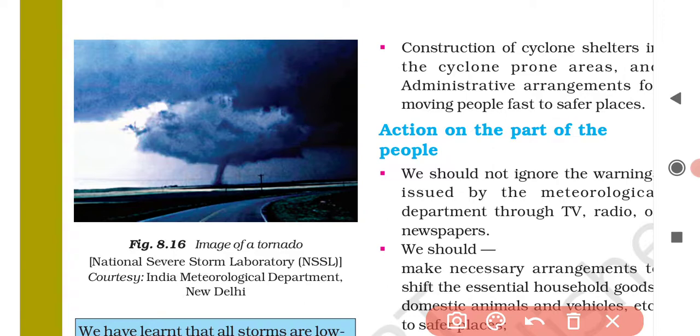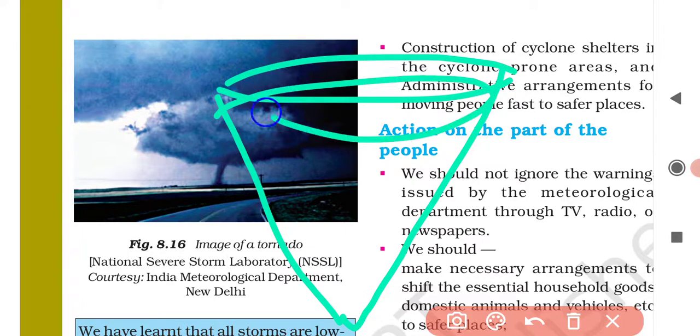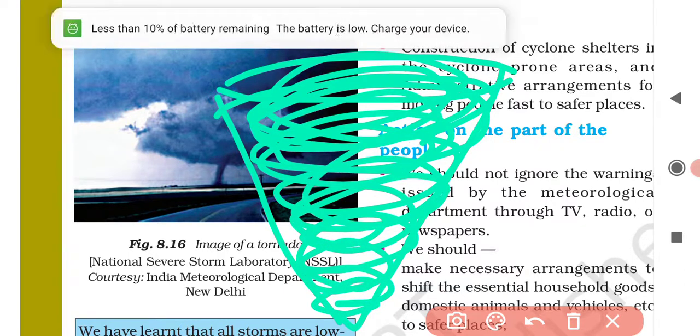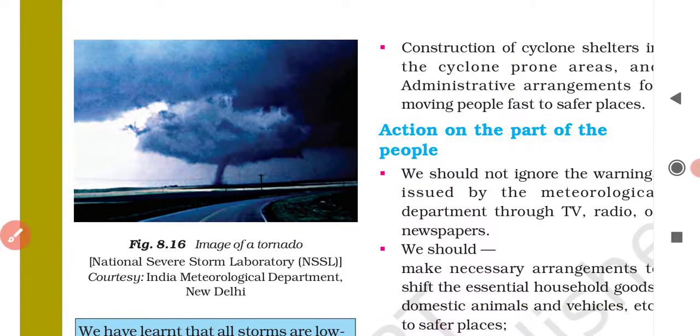So a tornado is a violent storm with a column of rapidly rotating winds having the appearance of a dark funnel shaped cloud that reaches from the sky to the ground. Funnel shaped means you know, right? It will appear like this. This is a funnel, something like an inverted cone. There are rotating winds like this, and it will reach from the sky to the ground. It is a very violent storm.